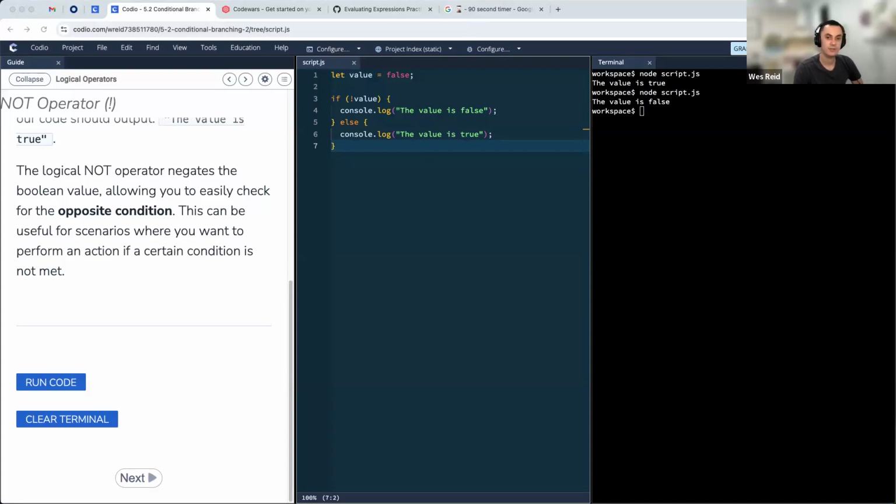Seems like perhaps we're okay. Let me go ahead and go over a bit more realistic example here. So I'm going to clear out our code here.